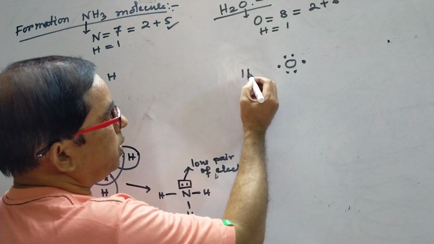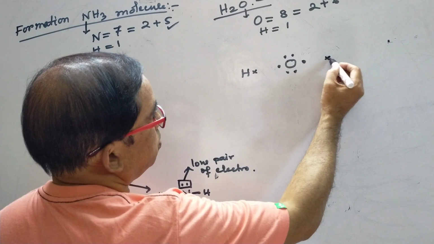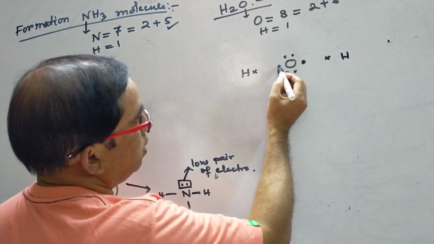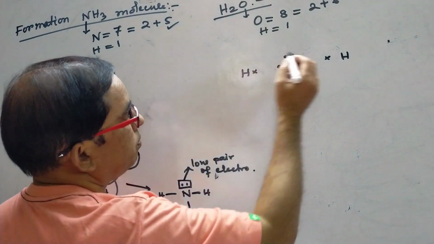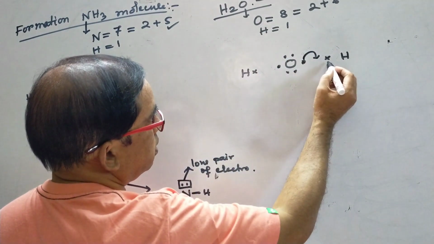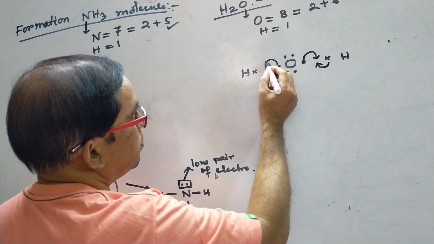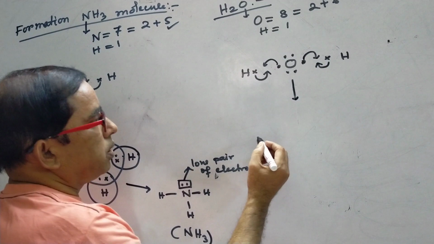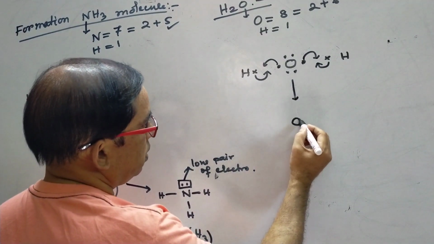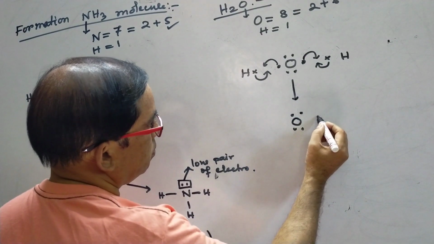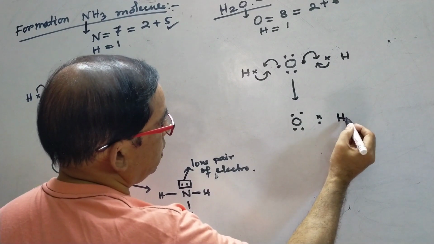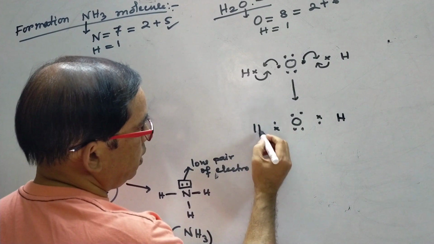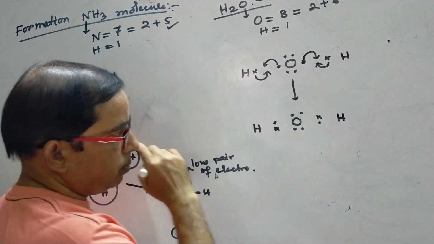One hydrogen atom is placed here, another one is placed here. Oxygen shares this electron with this hydrogen and this electron with this hydrogen. So we can write like this. Now the second step can be represented like this: this is the shared pair of electrons with this hydrogen, and here this one is the shared pair of electrons.